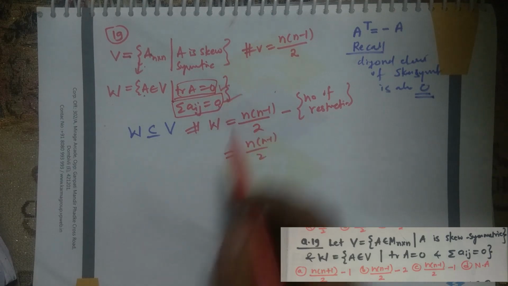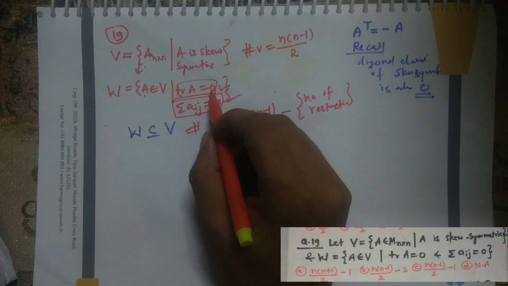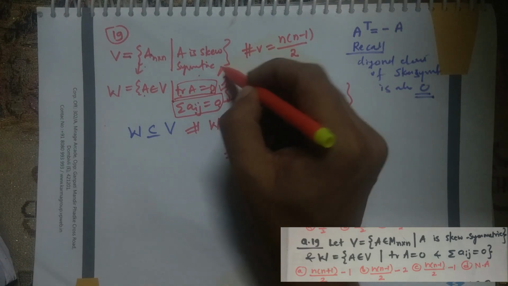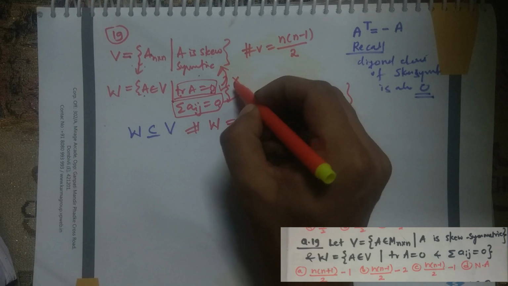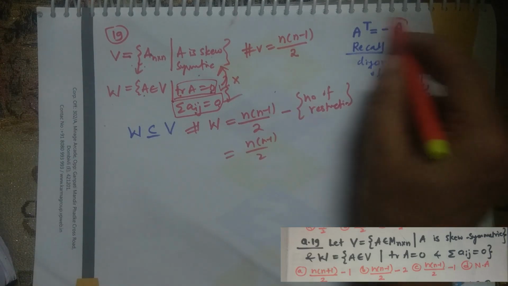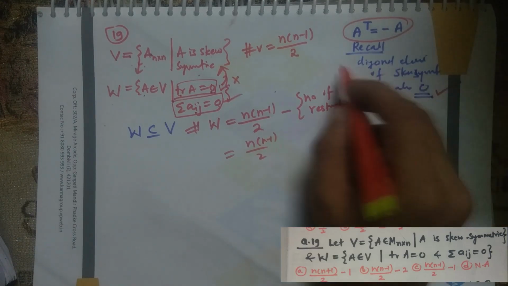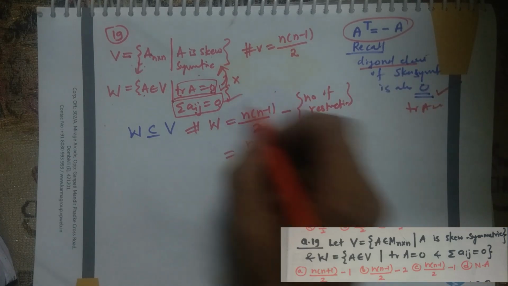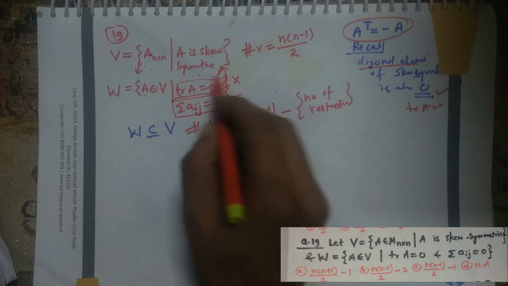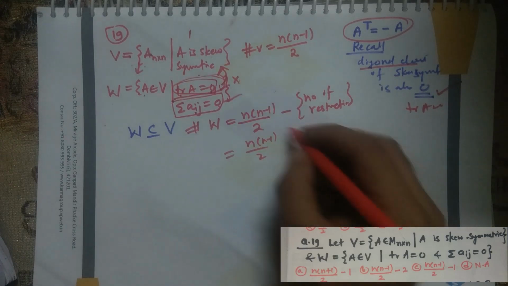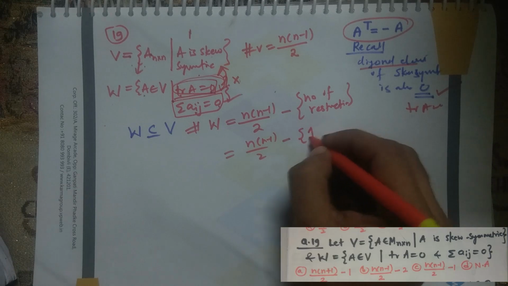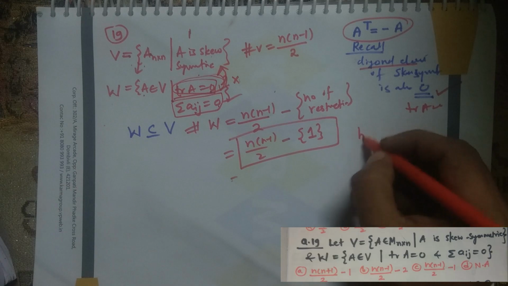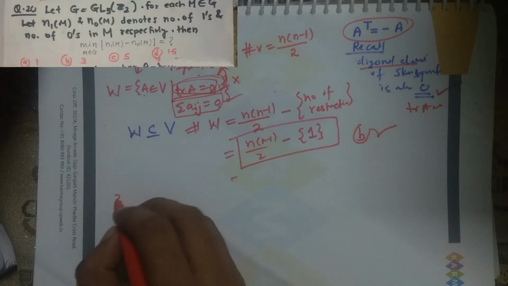So there are 2 restrictions, but if you look carefully, trace is equal to 0. Whenever we talk about skew symmetric matrices, trace 0 is already included in V. So this is not a restriction, because for a skew symmetric matrix the sum of diagonal entries is 0, means trace is always 0. The number of restrictions looks like 2, but it is actually 1, because trace is already included here. So the number of restrictions is not 2, it is equal to 1. So this is the dimension. So the answer is B.